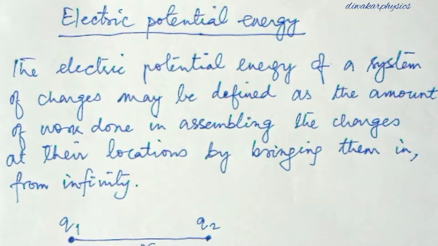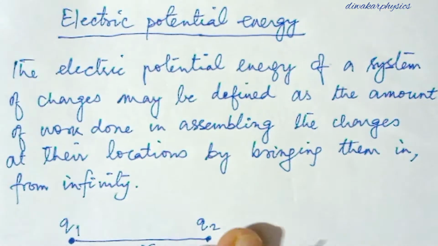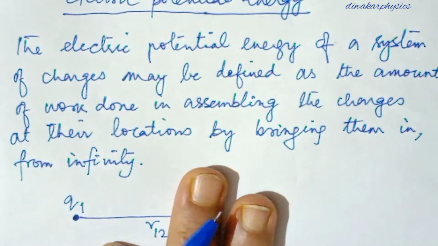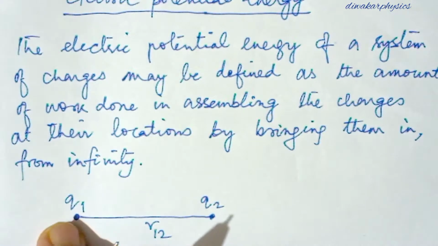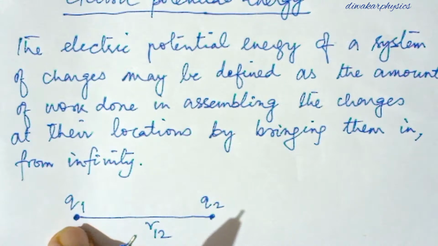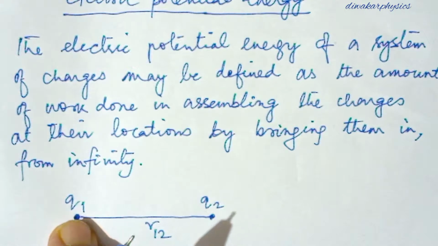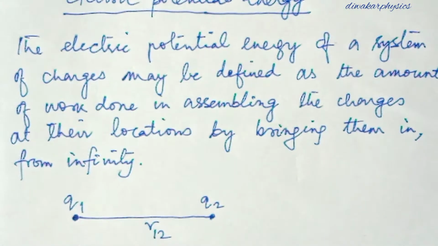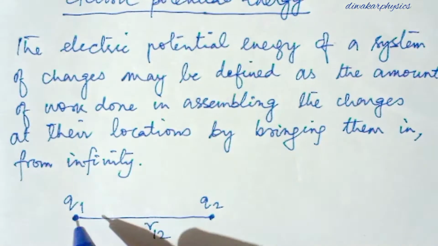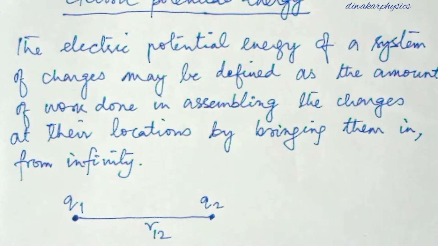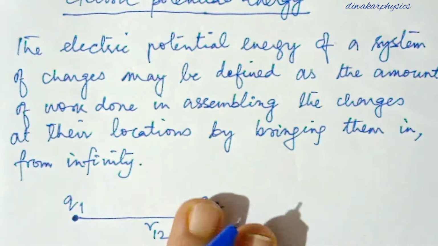Now, suppose you keep a first charge here, and the other charge is not there. When you keep this charge here, no work is done because there is no potential difference, no voltage, nothing is there. So work done is 0 to keep this charge here. Now when this charge is brought from infinity, no work is done because there is no field, no potential at this point because the other charge is not there.